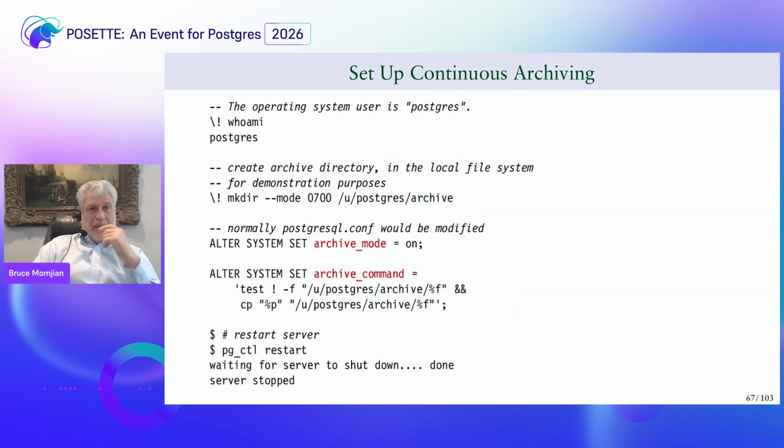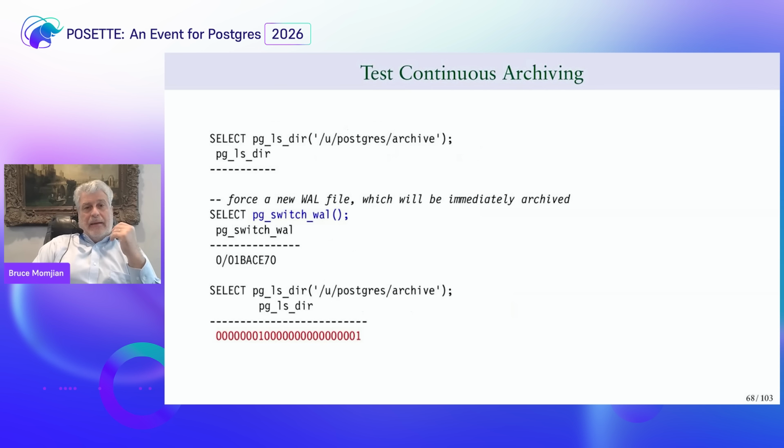Let's look at the SQL behind this. So now I'm going to run as Postgres. I'm going to create an archive directory. I'm going to turn archive mode on. I'm going to issue an archive command. And effectively, what I'm going to do is look at the archive directory. Currently, there's nothing in it.